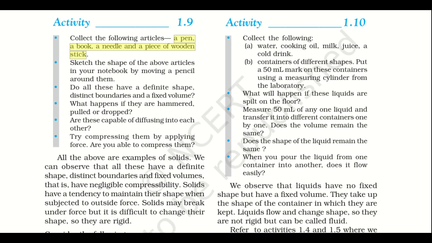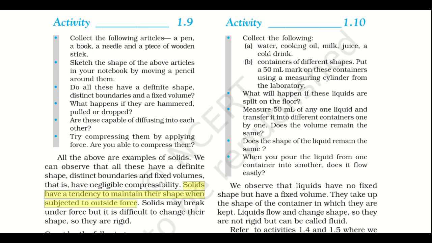We call them solid because we can observe that they all have definite shape, distinct boundaries and fixed volumes. They do not compress, that means they have negligible compressibility. They tend to maintain their shape even when subjected to outside force.